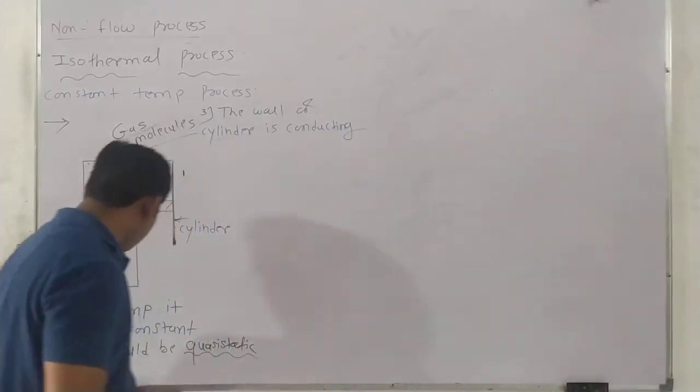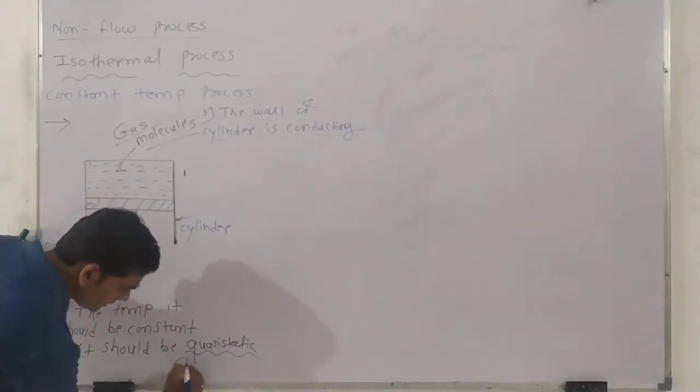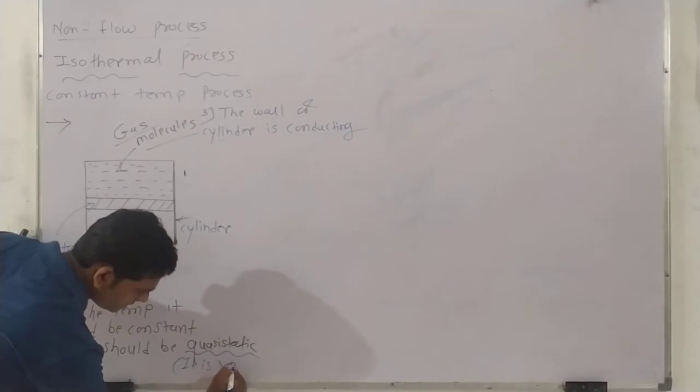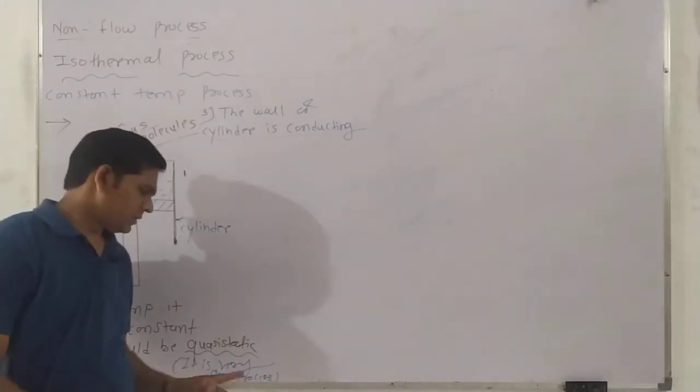Okay. So these are the 3 points we consider here. The temperature should be constant. It should be quasi-static. Quasi-static means it is a very slow process. Very slow.